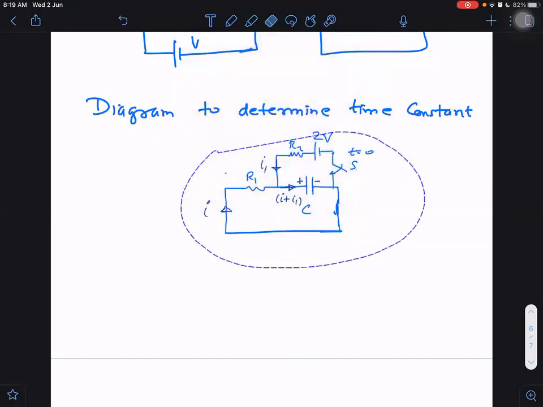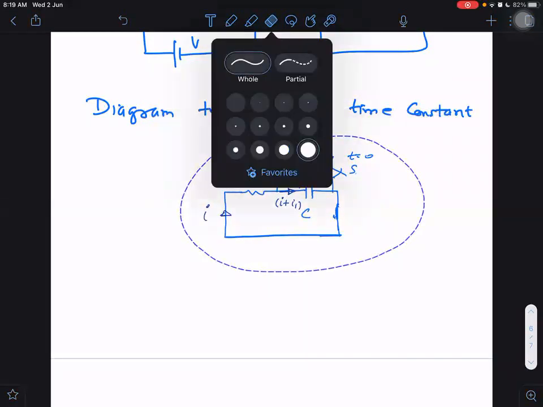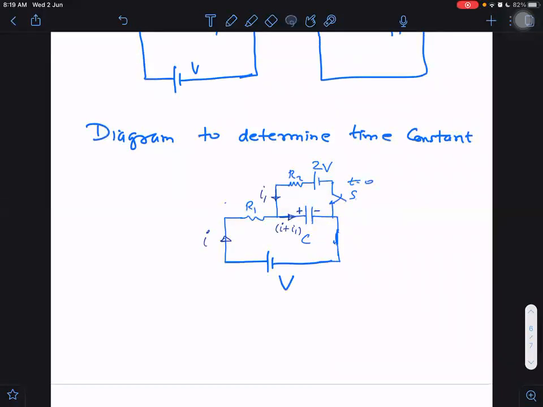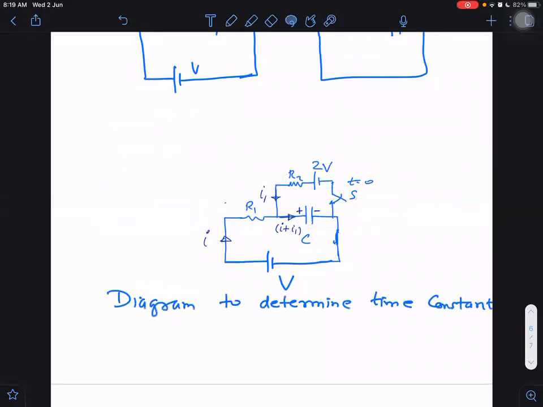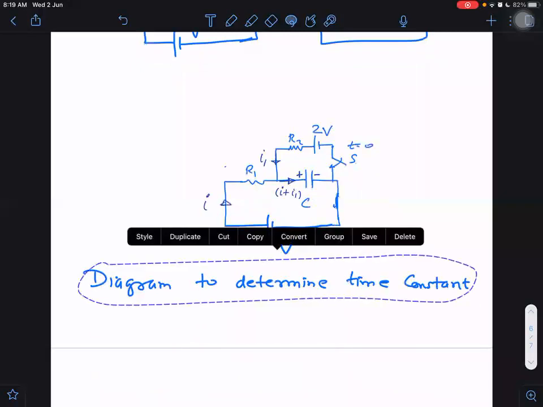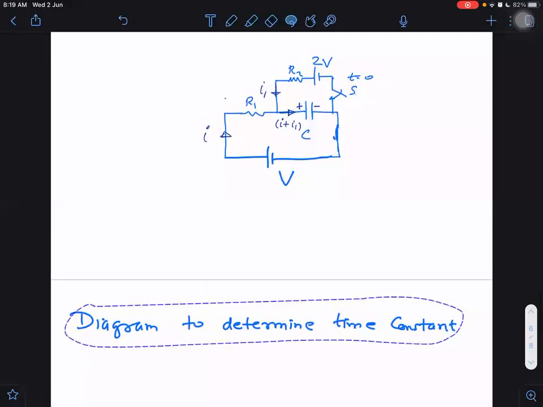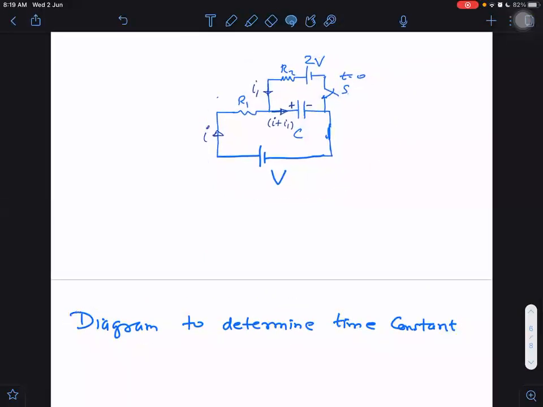In fact, let me do one thing here. You will not remember which question we are talking about. So I will take here first the battery also. After that, I will draw again the diagram for determining time constant. Determine tau.